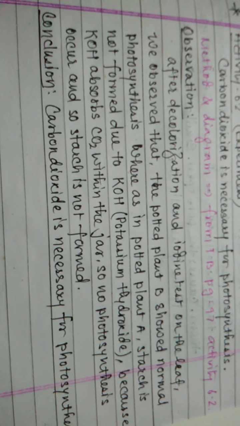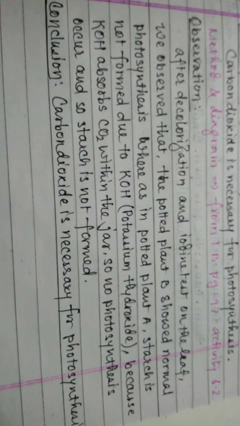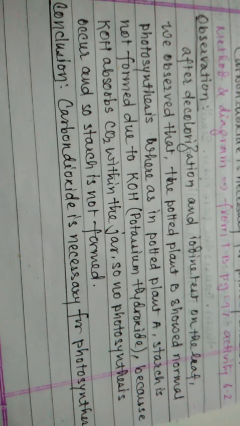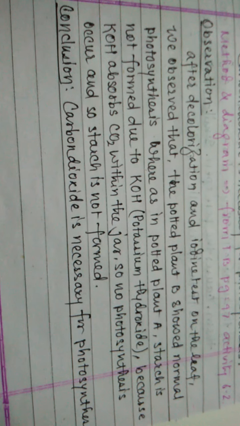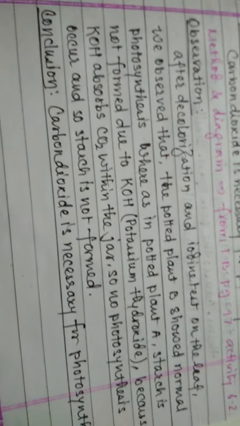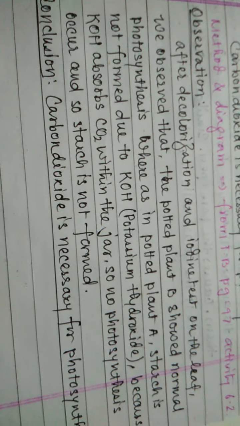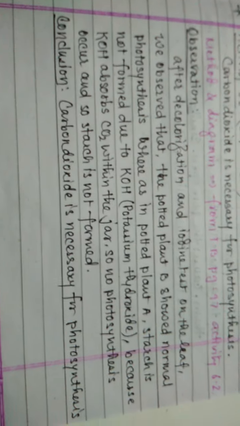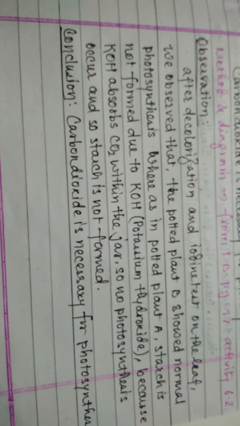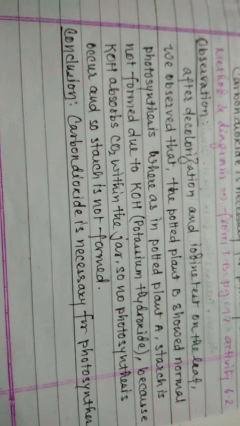Now, what is the observation? After decolorization and the iodine test on the leaves, we observed that potted plant B showed normal photosynthesis. After the iodine test, we observed that the whole leaf turns dark bluish black.